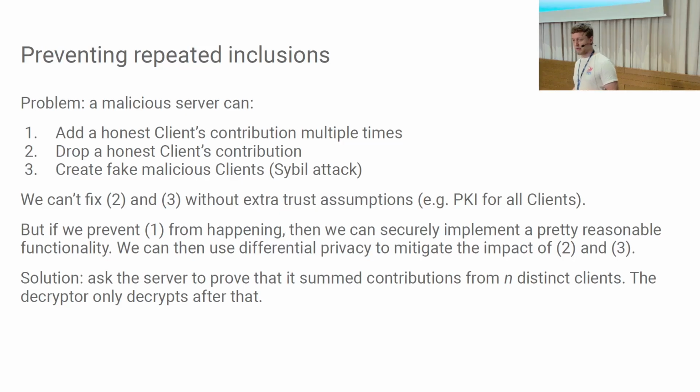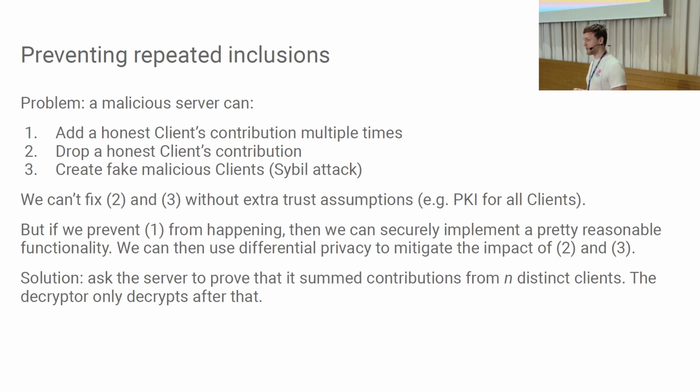But against malicious servers, we have additional problems. And some of them might be familiar from the previous talk. For example, we could take a client's contribution and just repeat it multiple times. We could drop a client's contribution. And again, we can fake malicious clients, we can spawn clients, whatever. So the second and third, like dropping contributions or creating fake clients, we cannot solve without additional assumptions. So we're not going to attempt to. But for the first one, we can find something that we can do here, right?